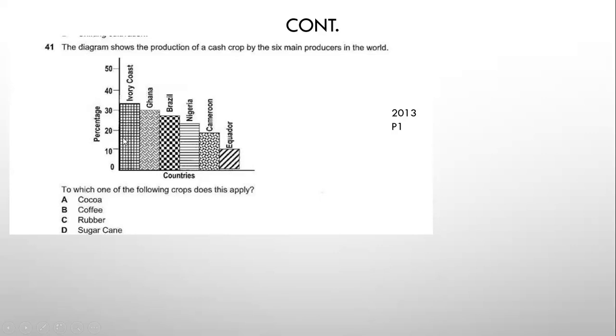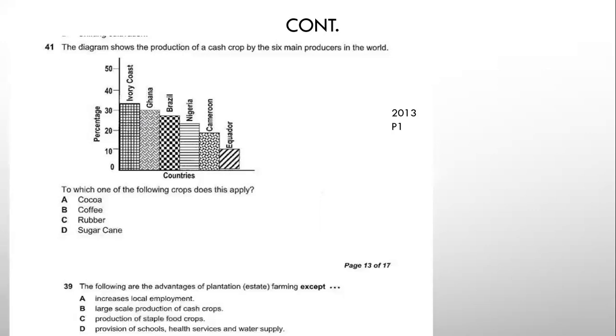So the highest here, as you're able to see, is Ivory Coast, then Ghana, Brazil, Nigeria, Cameroon, and Ecuador. To which one of the following crops does this apply? Is it cocoa? Is it coffee? Is it rubber? Is it sugarcane? Remember, we said Ivory Coast and Ghana are the largest producers of what? Cocoa. So the best possible answer here is cocoa, which is A.